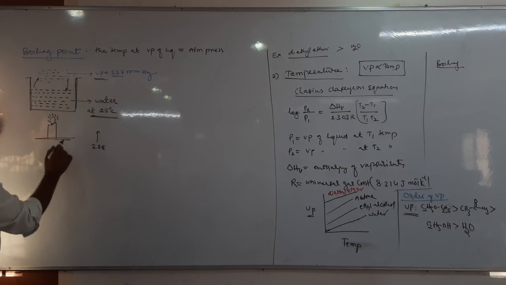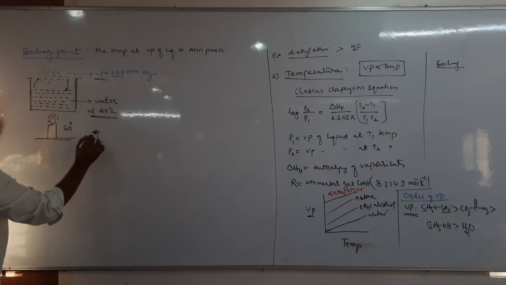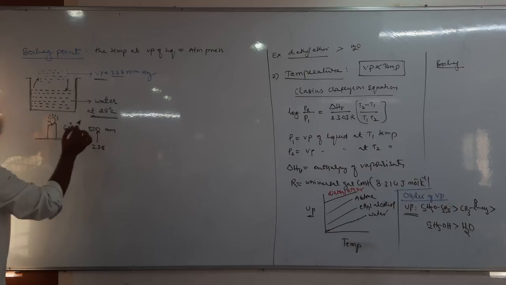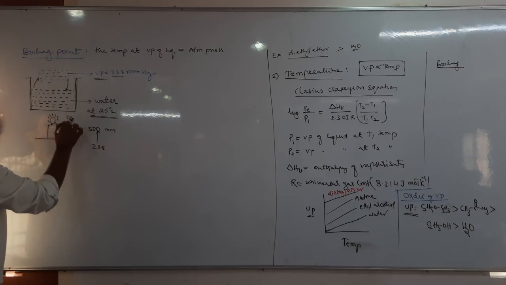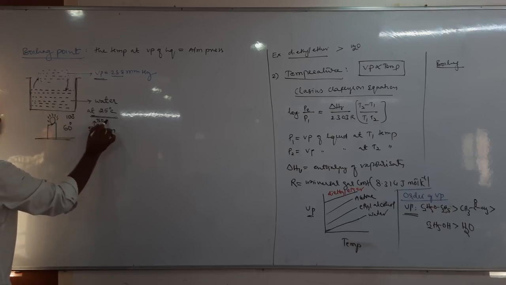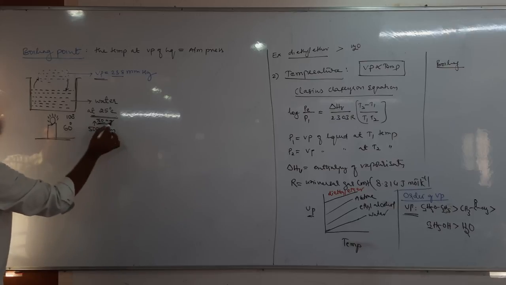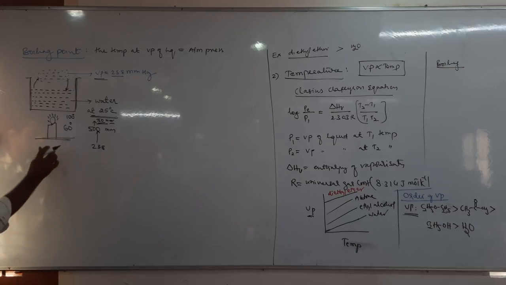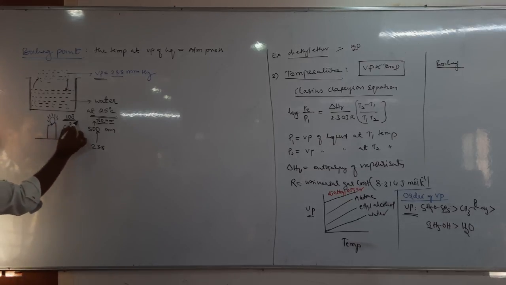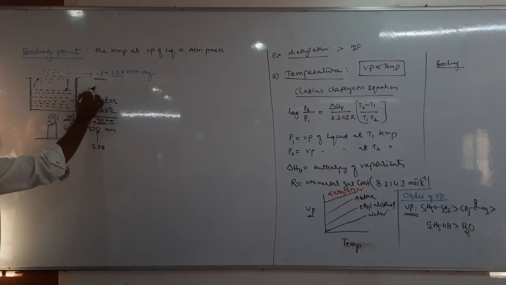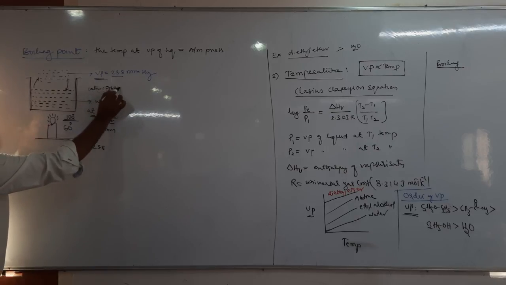So now suppose if you heat to 60 degrees, it may increase to something, let us take it is 500 mm of mercury. You again increase, now increase to 100 degrees Celsius. Tell me, it reaches to what? 760 mm of mercury, because this 760 mm of mercury is what? Atmospheric pressure, right? It means when you increase the temperature to 100 degrees Celsius, the vapor pressure of water reaches to what? 1 atmosphere, which is nothing but 760 mm of mercury.